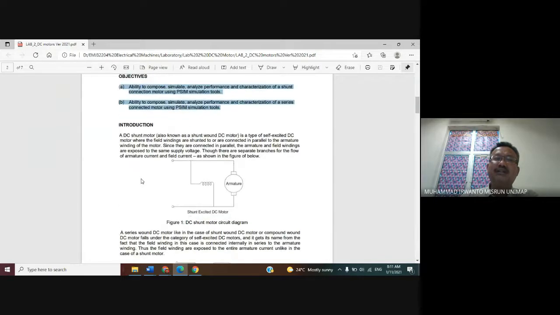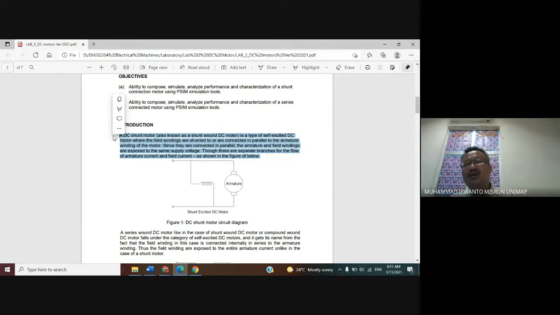As an introduction, I repeat: a DC shunt motor, also known as a shunt wound DC motor, is a type of self-excited DC motor where the field windings are shunted to, or connected in parallel to, the armature winding of the motor.